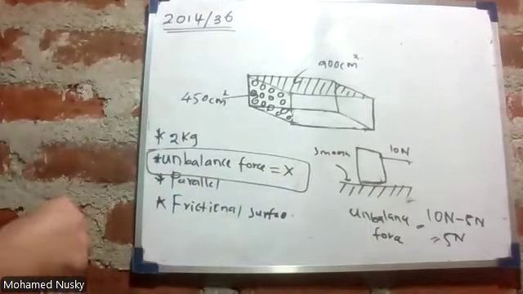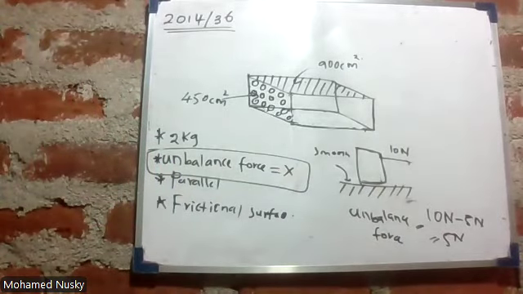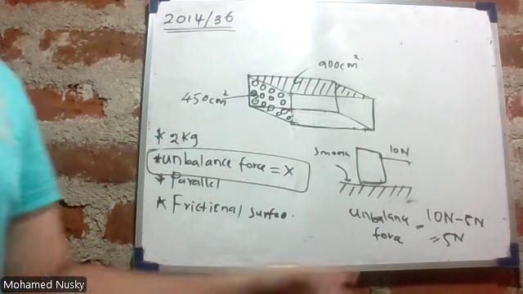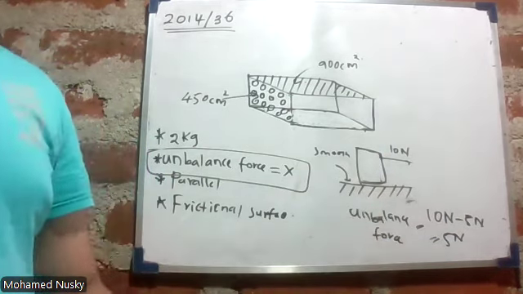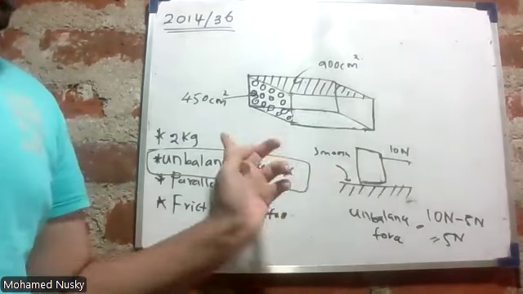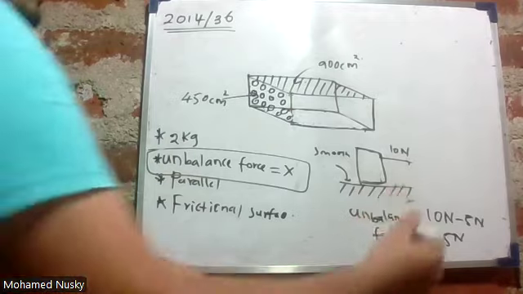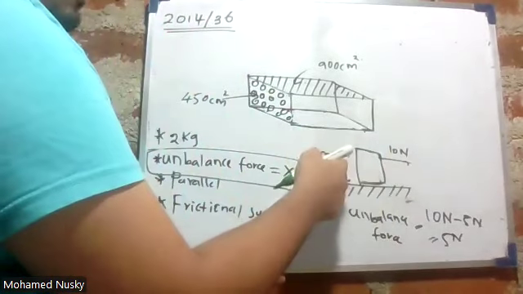The surface is smooth. I'm applying a force of 10 Newton. Now what is the unbalanced force? The unbalanced force is 10 Newton. The unbalanced force and the given force are equal because there is no force acting in the opposite direction. Now let us take this smooth surface.